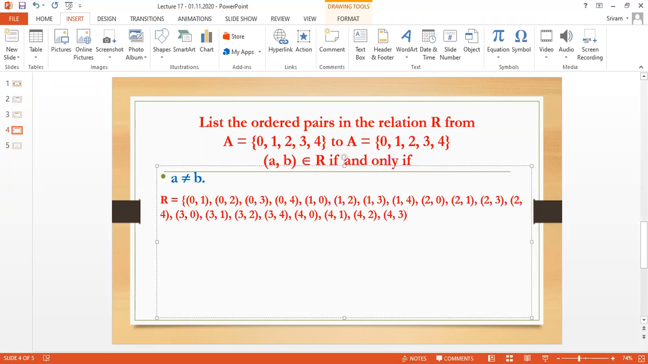Everybody understand the idea now? The meaning of relation: we check the condition, and based on the condition we write the ordered pairs. Understand the idea, everyone? Can we check one more problem in the same model, the same question? Let me make something A.